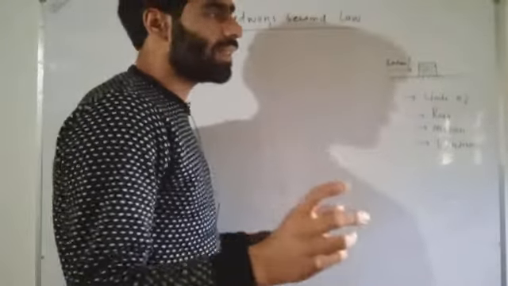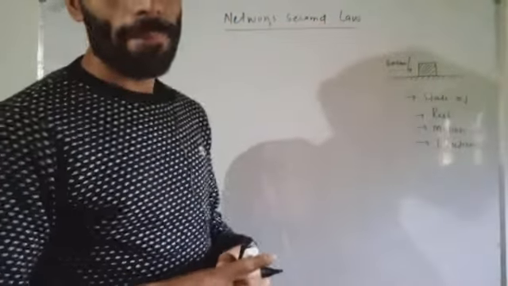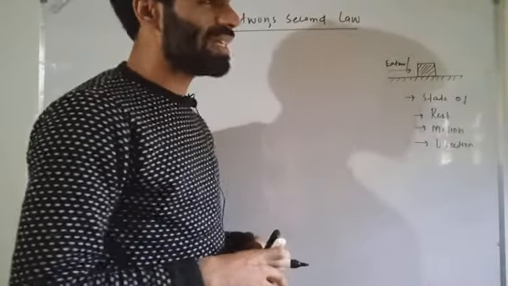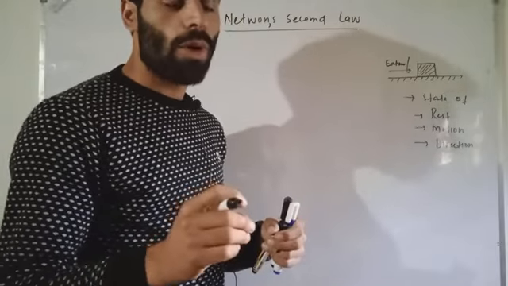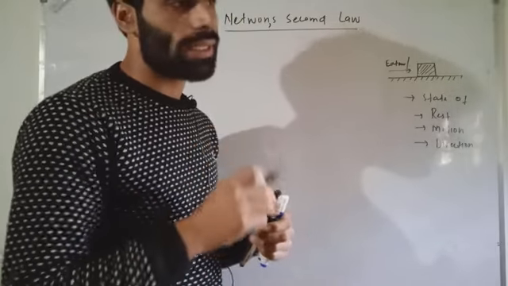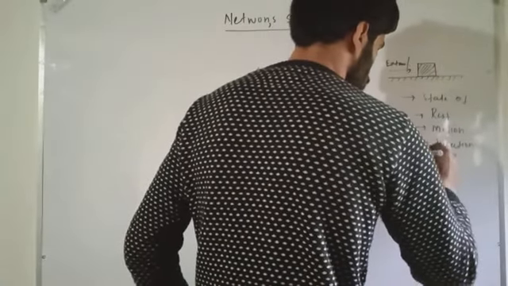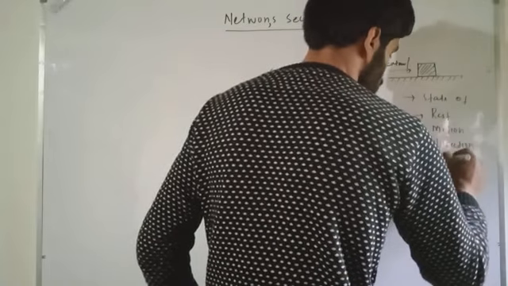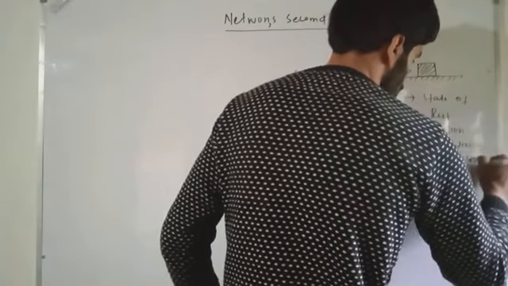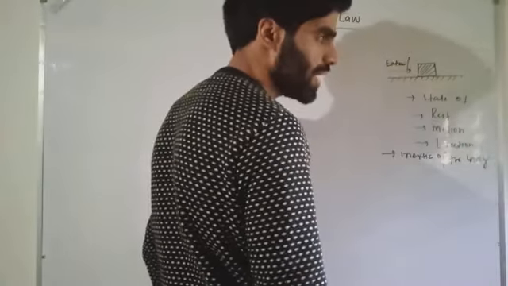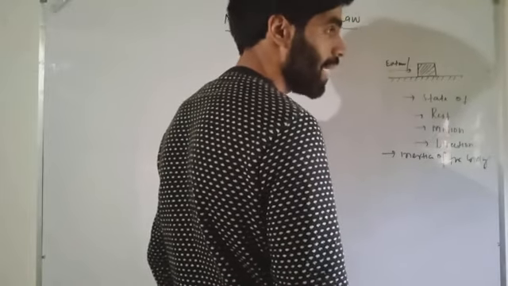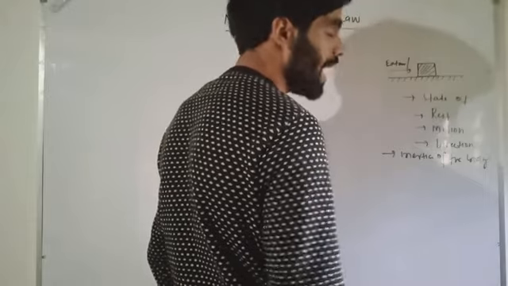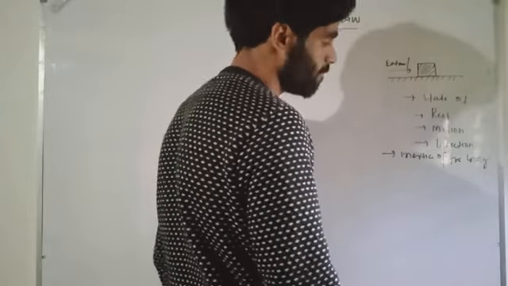So we can say that a body has a property that it does not change its state of rest, state of motion and state of direction, and this property we call the inertia of the body. Due to this inertia, a body cannot change its state of rest, state of motion and state of direction unless it is acted upon by an unbalanced external force, external agent or external cause.